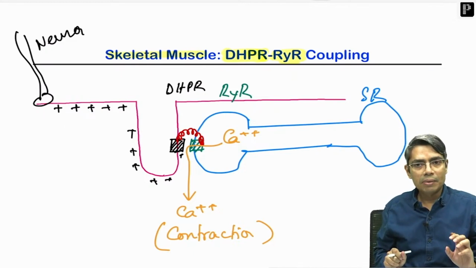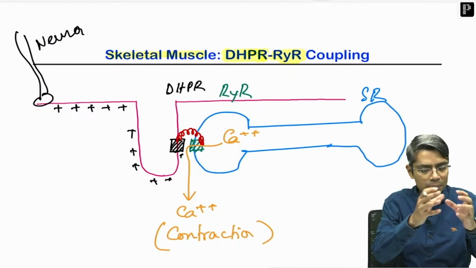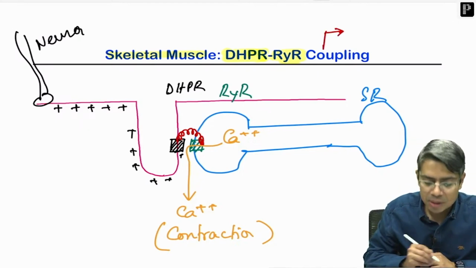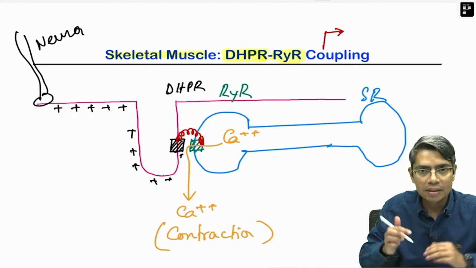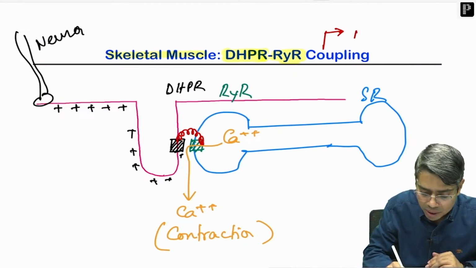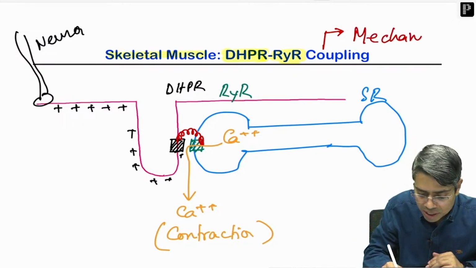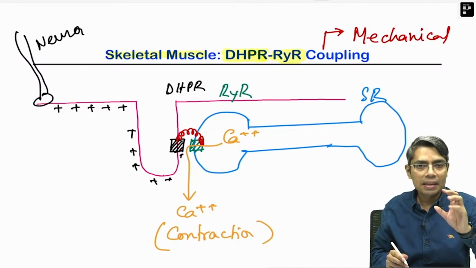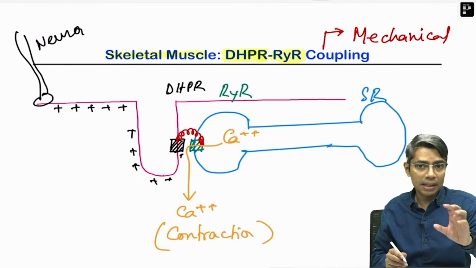Now what you are finding out here is that the DHPR and RYR are making a coupling or interaction between them, and this interaction is a physical or mechanical interaction. So please remember this word: in case of skeletal muscle, DHPR RYR coupling is a mechanical coupling, mechanical interaction.